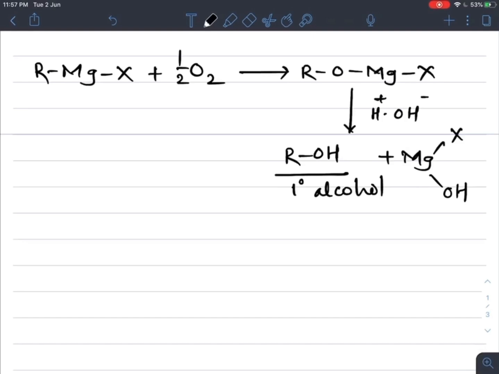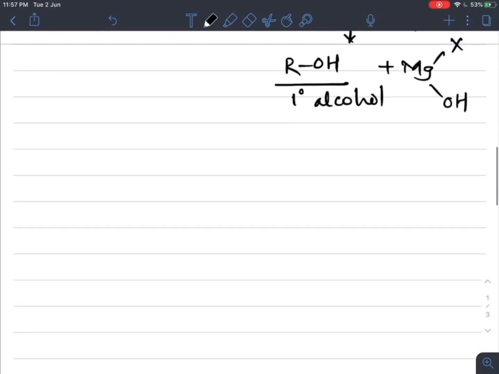One more method, which you already studied in 11th standard, we can revise here.